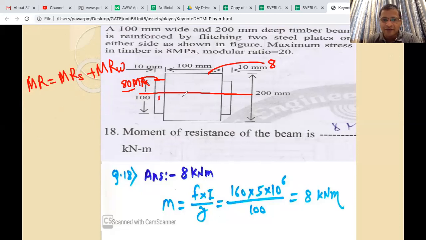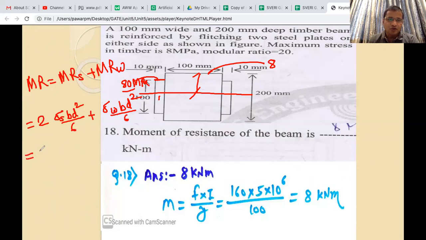And how many steel plates are there? 2 steel plates. So I will multiply by 2 into sigma steel into Z of steel, that is BD square by 6, plus the stress in the wood, sigma W, at its extreme fiber. Where is the extreme fiber? Here. Don't take 4, the extreme fiber of the wood is here. So sigma W into BD square by 6.